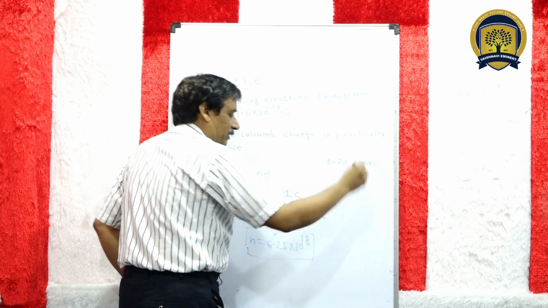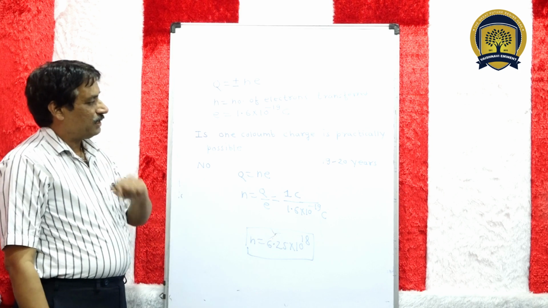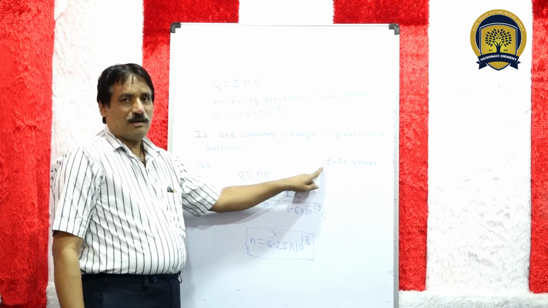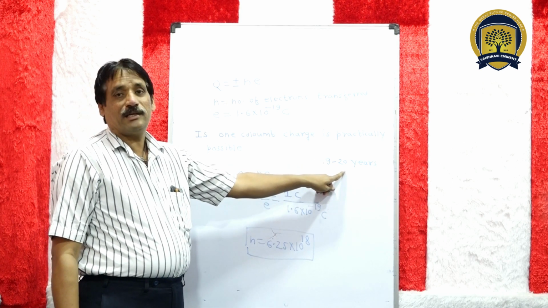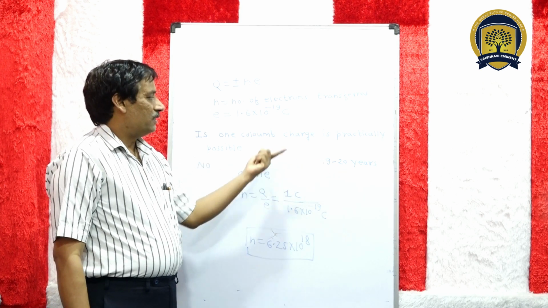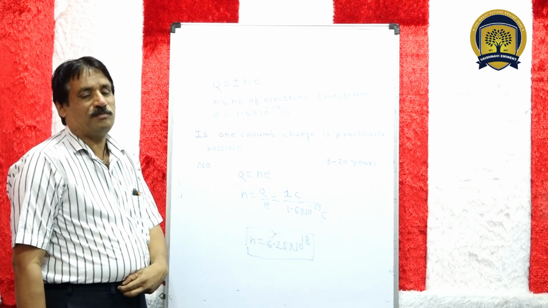Children, to transfer so many electrons we will require a lot of time, approximately 19 to 20 years. So this charge is practically not possible.